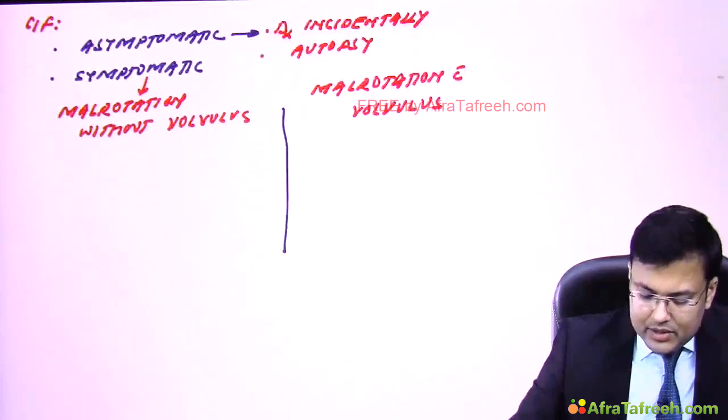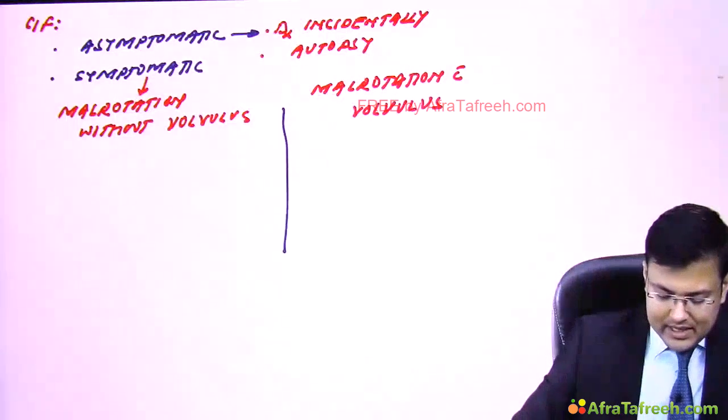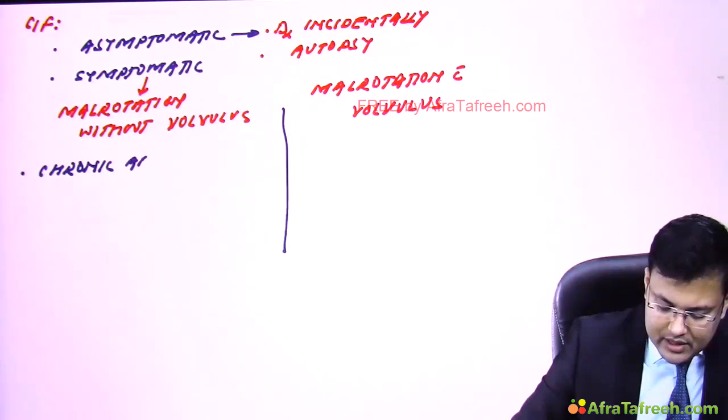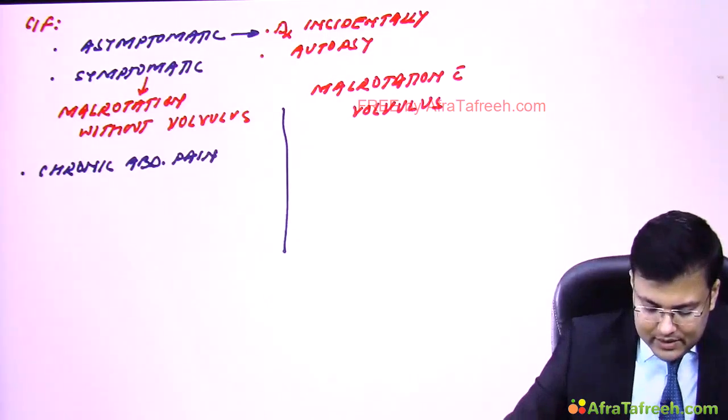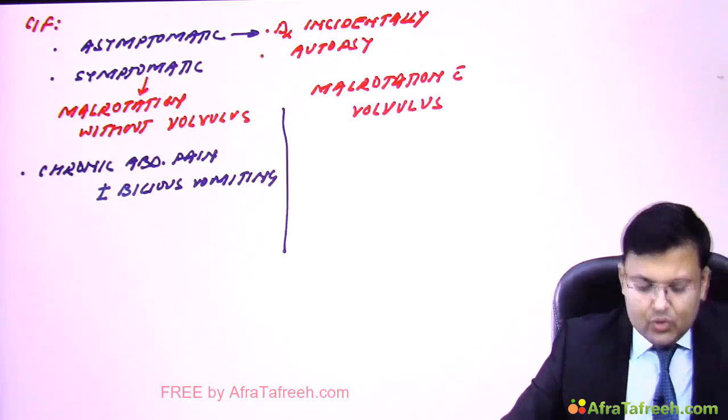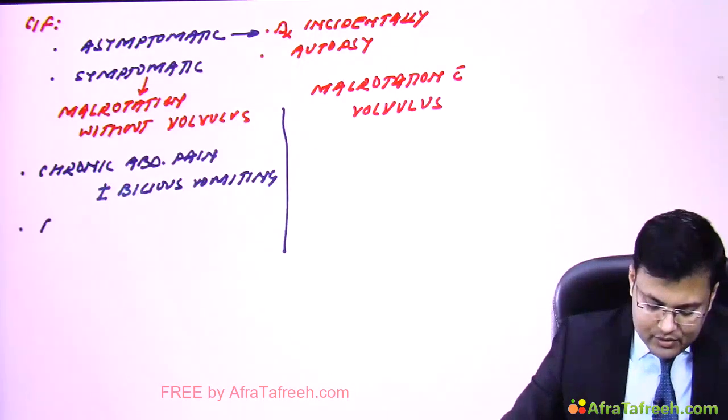Clear? The patients who do not have volvulus have chronic abdominal pain. Sometimes there can be bilious vomiting. So there is generally chronic abdominal pain plus or minus bilious vomiting. Okay, and generally in these patients there is no weight gain, so there is failure to thrive.